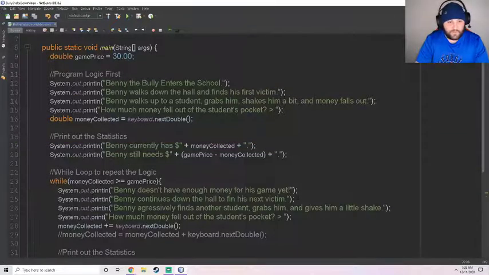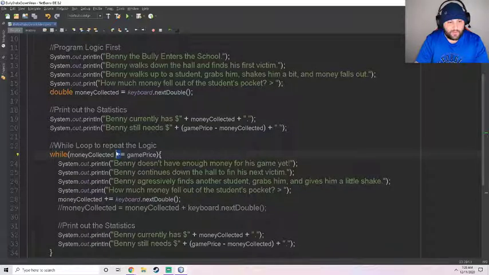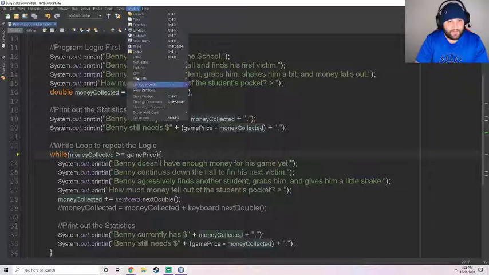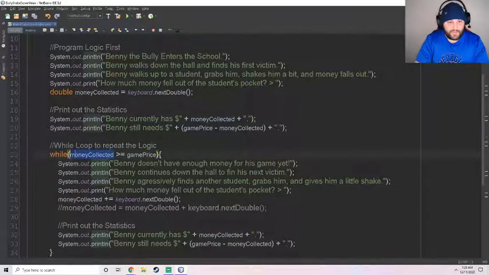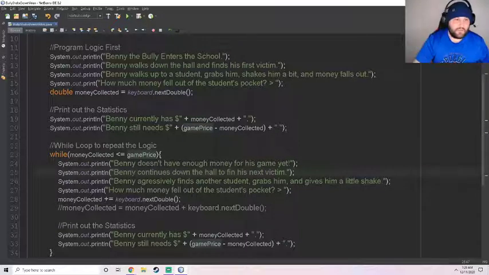So something I've done here is not right. Oh, okay, sorry. This should be less than, guys. That's my fault. All right, so this loop is only going to happen while money is less than the game price. Right now the way I have it, it's greater than. So in this scenario, if I look at my output, Benny has $3 and needs 27. So this would have been 3 is greater than 30, which is not true. So I need to change this to less than. That's my fault. It's early. All right, so I'm going to run it again.